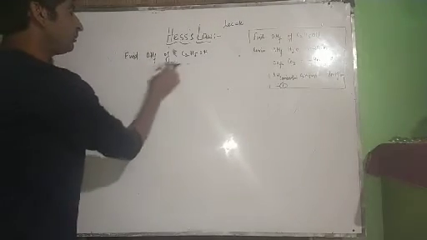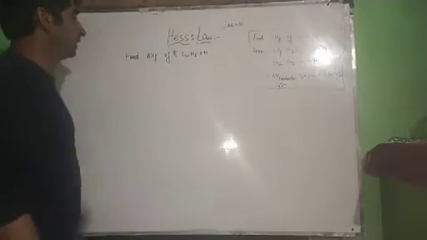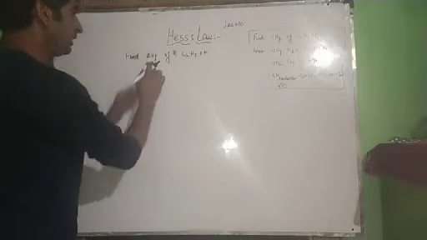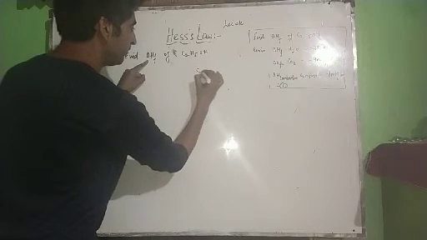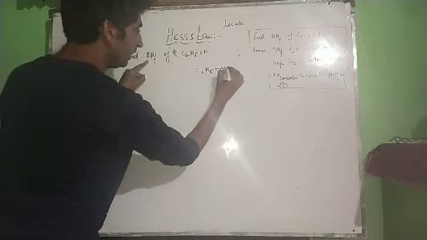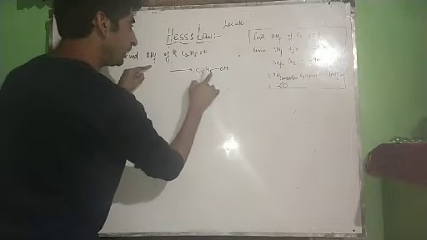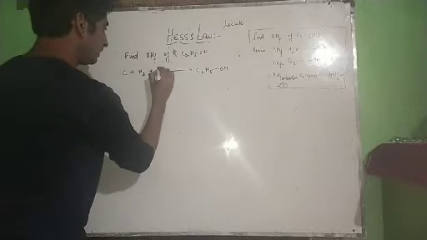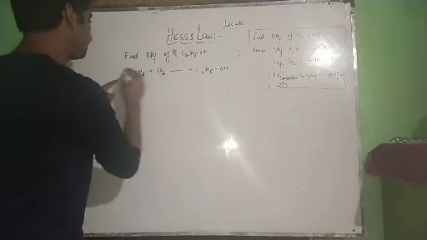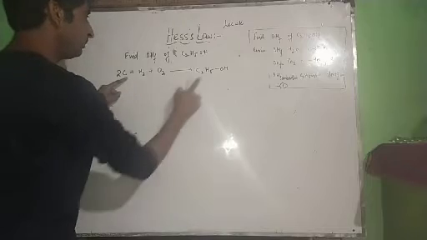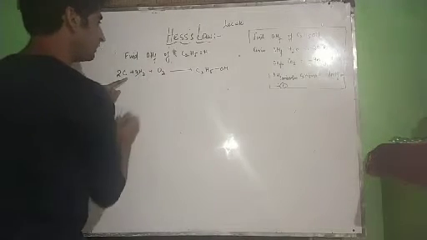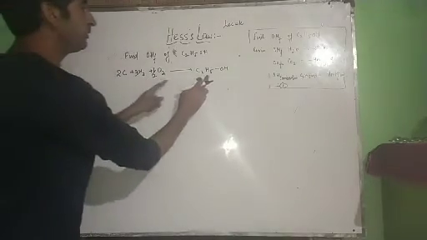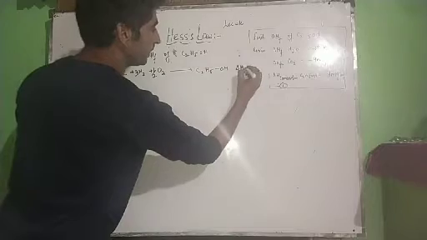Now what do we mean by this delta HF of ethanol? This is heat of formation. I have already uploaded a lecture on heat of formation. Heat of formation means you have to prepare 1 mole of ethanol from its own elements, from carbon, hydrogen and oxygen. You have to react carbon with hydrogen and oxygen. How many carbon atoms? 2, therefore this is twice. How many hydrogen atoms? 5 plus 1, 6, therefore it is thrice. How many oxygen atoms? 1, therefore it is half. This is formation of ethanol. For this reaction you have to determine delta HF.